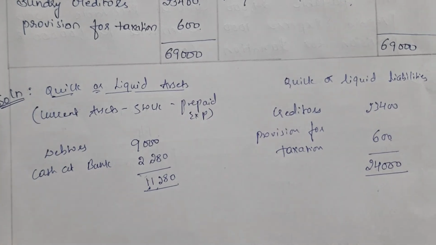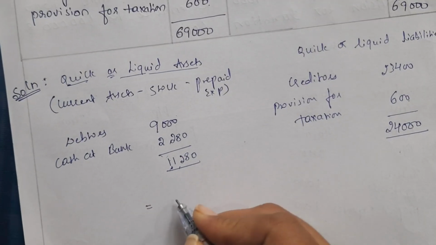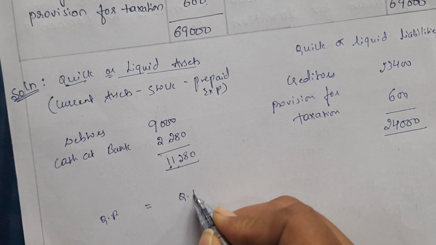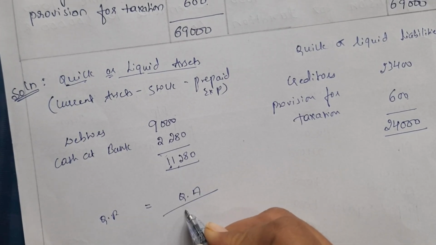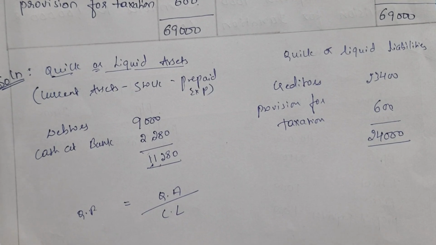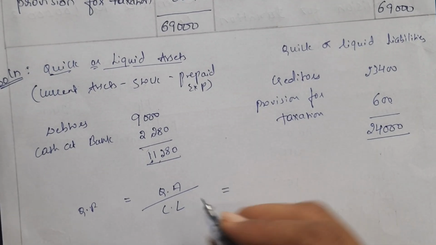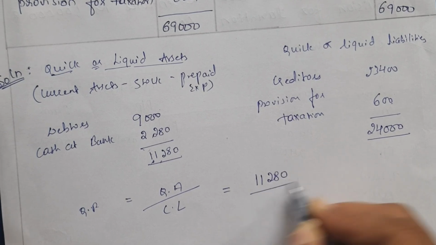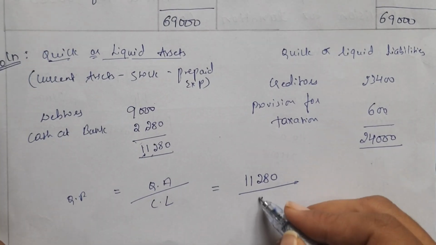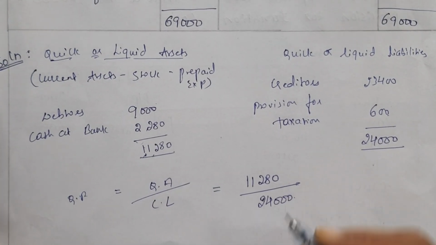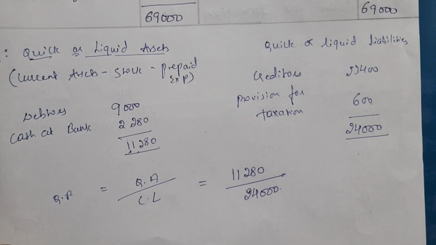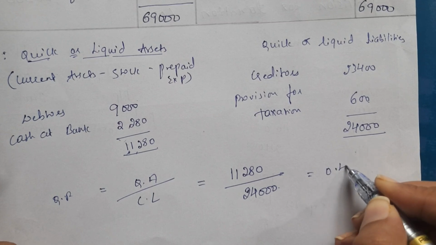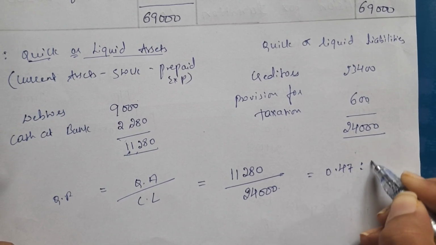All three of them are the same. Now we know the formula, right? Quick ratio is equal to quick or liquid assets divided by current liabilities or quick liabilities. Here our quick assets are 11,280 rupees and current liabilities are 24,000 rupees. When you simplify this, we'll get the ratio as 0.47 is to 1.